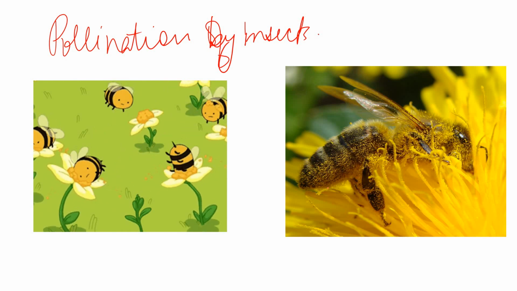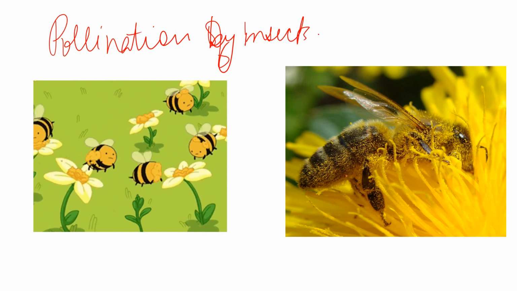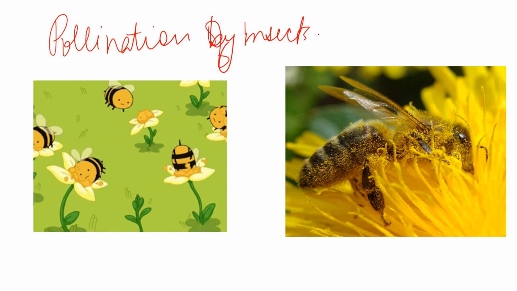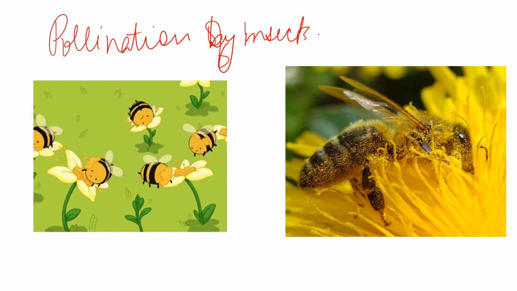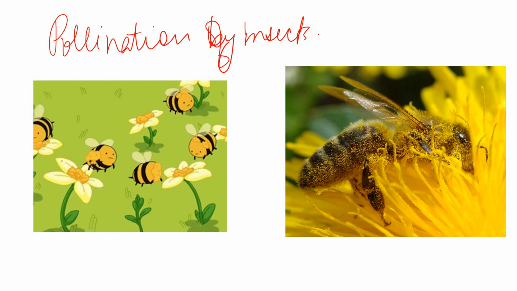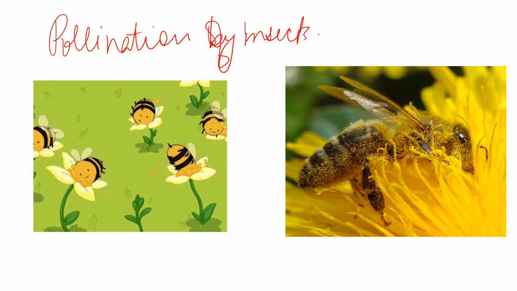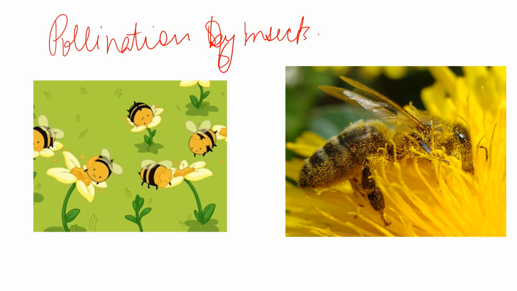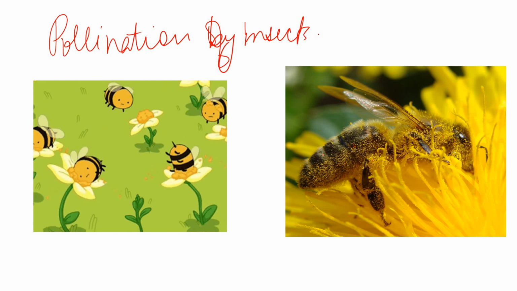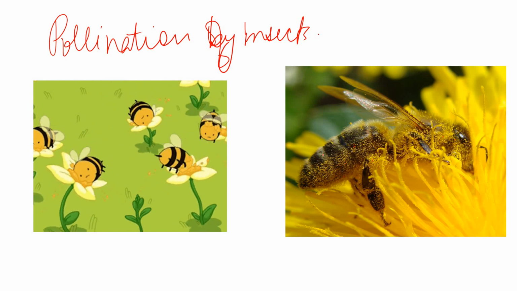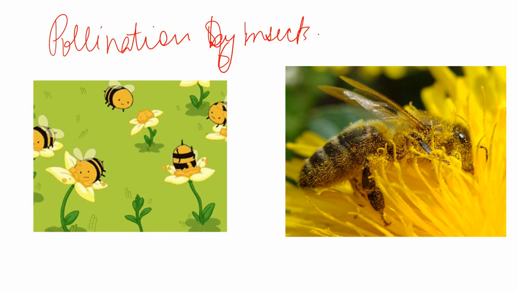The pollen grains, the dust particles, are very small and dusty in nature, and they get attached to the body of the insect, this honeybee. The honeybee has come to sit on this flower to collect nectar from this flower.